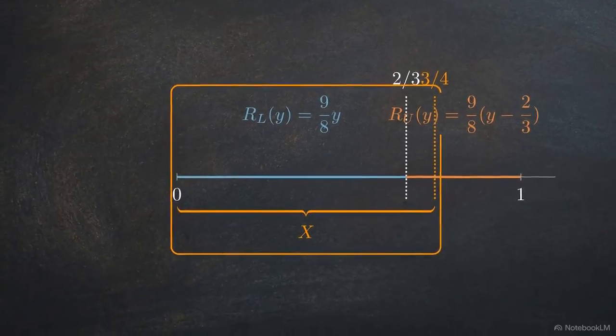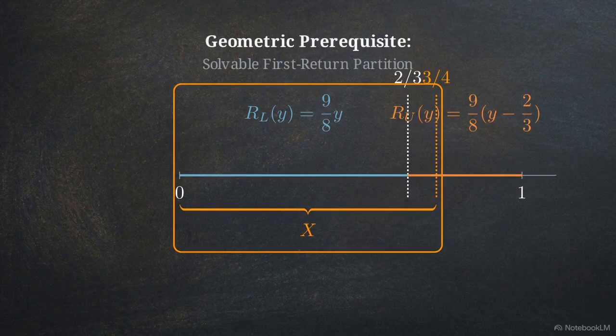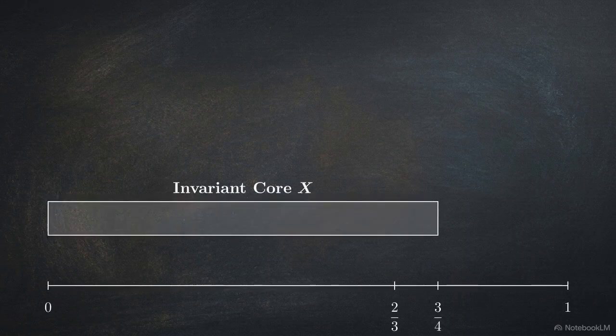Bounding this chaotic, infinitely expanding behavior within a strictly forward invariant core provides the geometric prerequisite necessary to map a solvable first return partition. We can now track how state mass fractures, expands, and deterministically returns to its origin by building a structure called a renewal ladder.